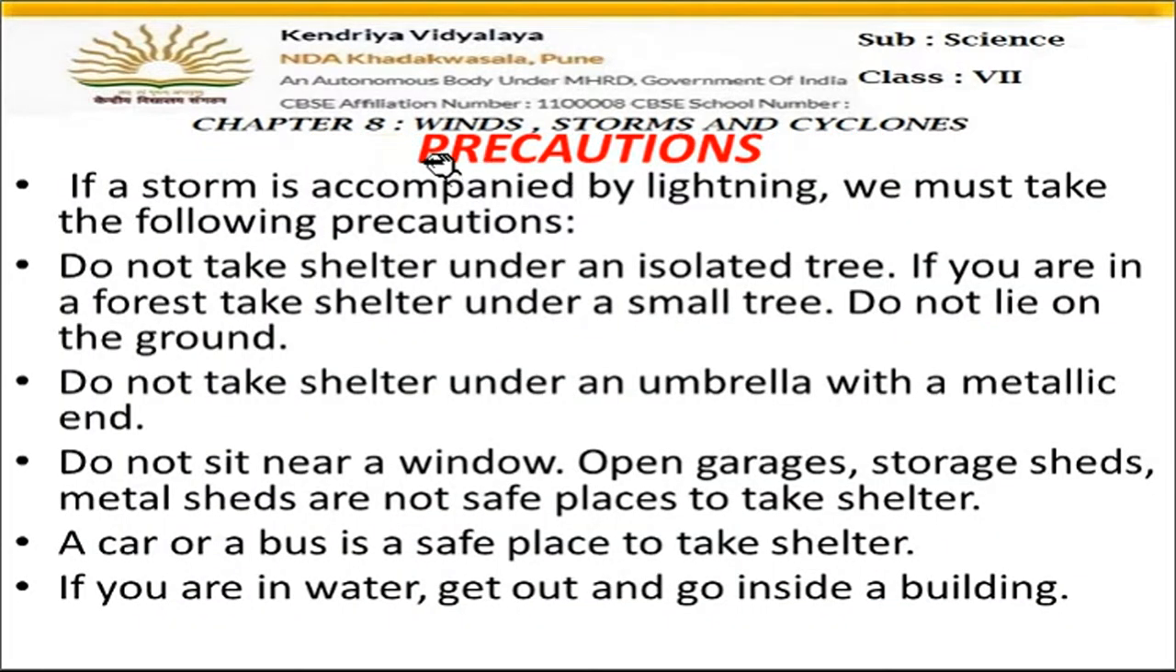Now let us see what precautions should be taken if cyclones or thunderstorms come. If a storm is accompanied by lightning, we must take the following precautions. Okay, if there is a storm like a cyclone and there is lightning also, then what should we do? Do not take shelter under an isolated tree. We should not stand under a tree.